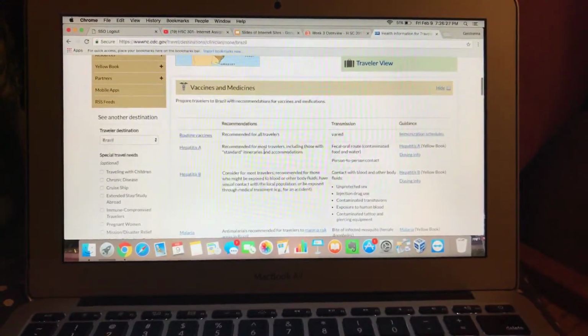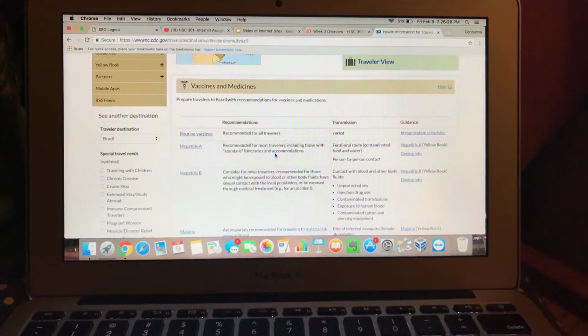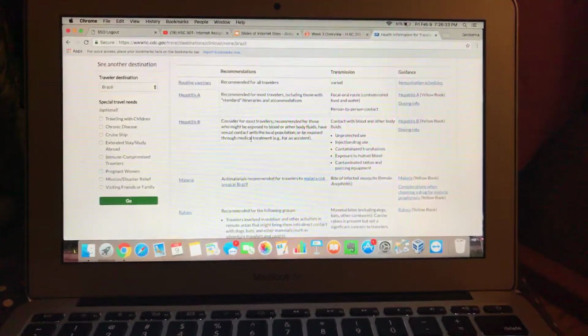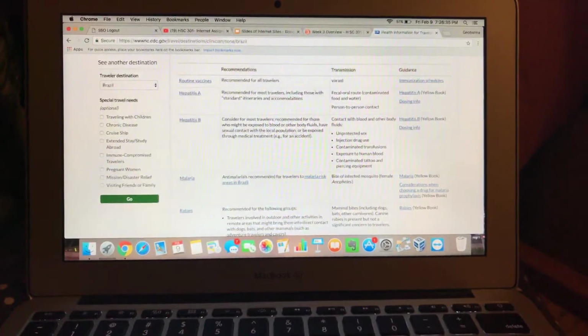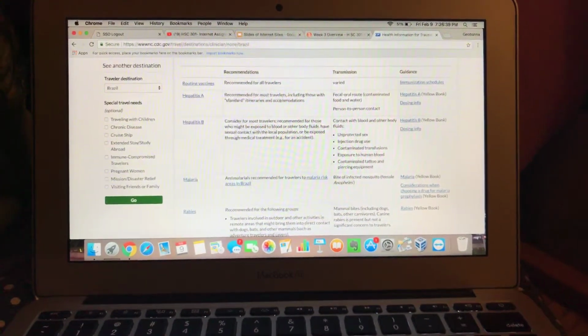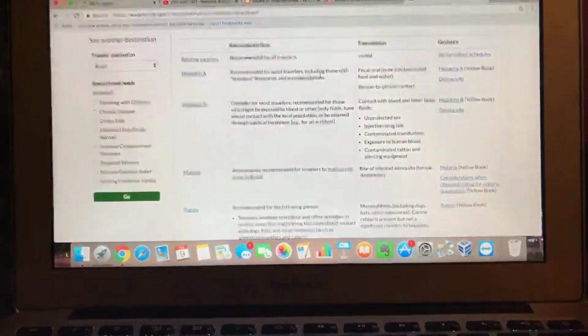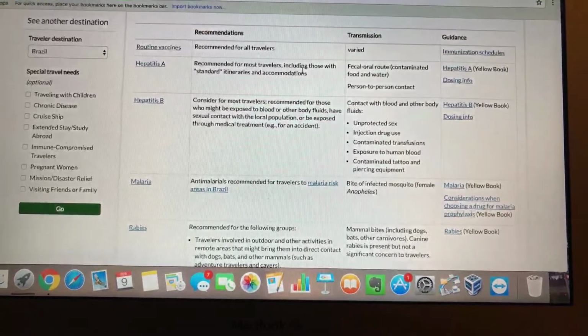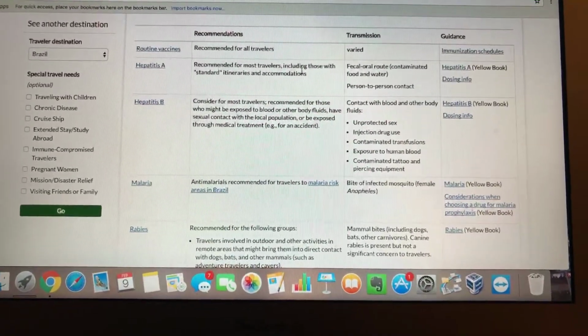So for most travelers, it gives you recommendations, and also gives you the way that certain diseases, for example hepatitis A, are transmitted. As you can see here, it's transmitted through person-to-person contact, fecal-oral, or also contaminated food and water.